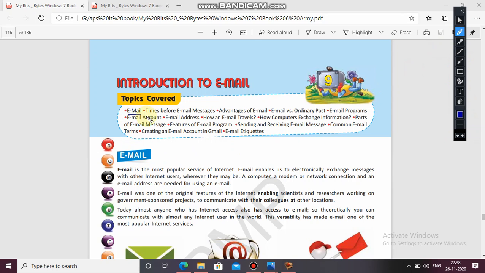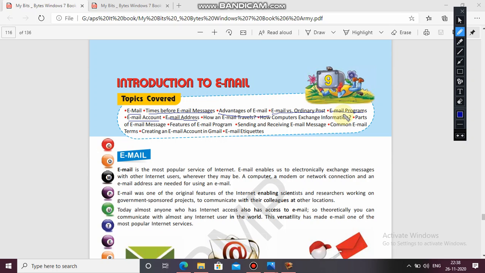The first one is what is email, times before email messages, advantage of email, what are the advantages of email versus ordinary post which we used to send in earlier times, email programs, email account, email address.